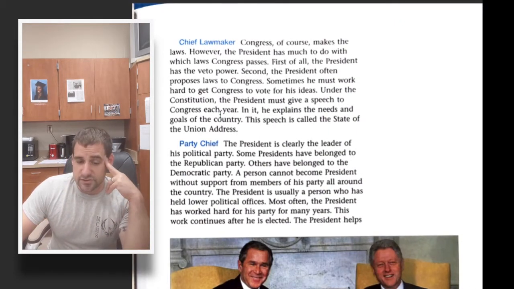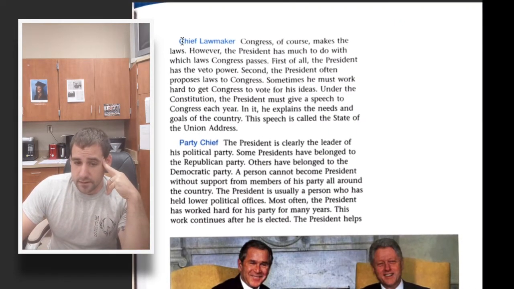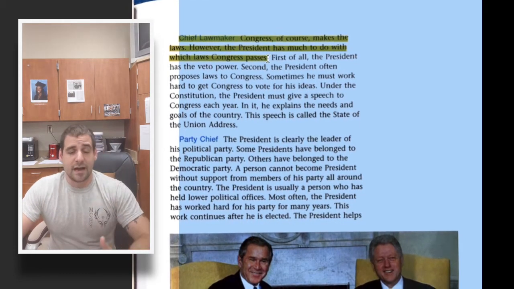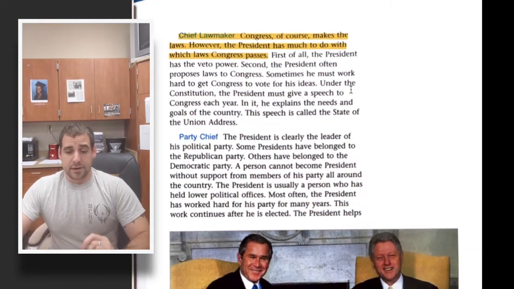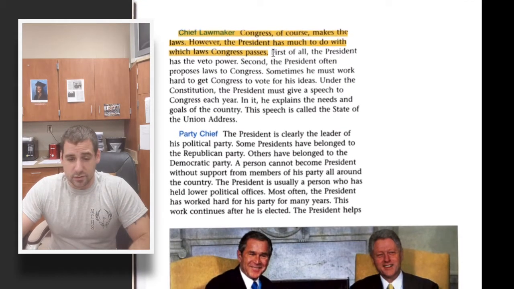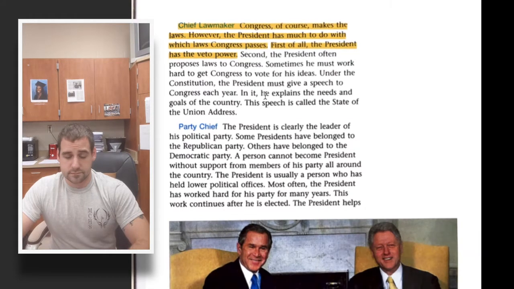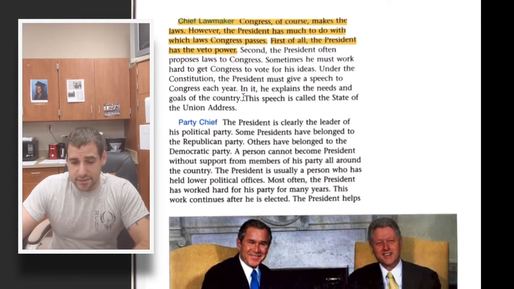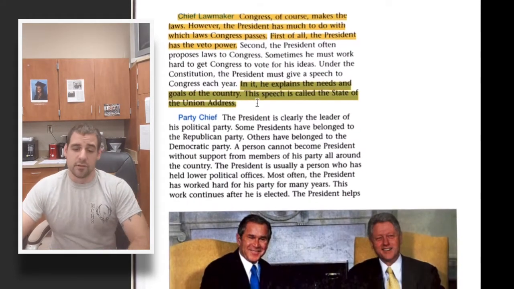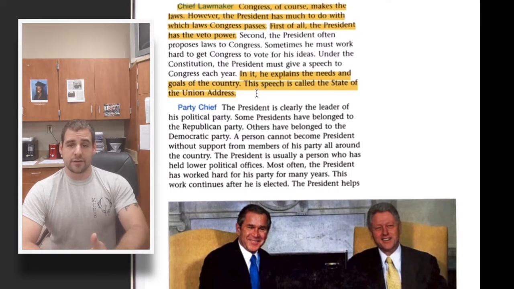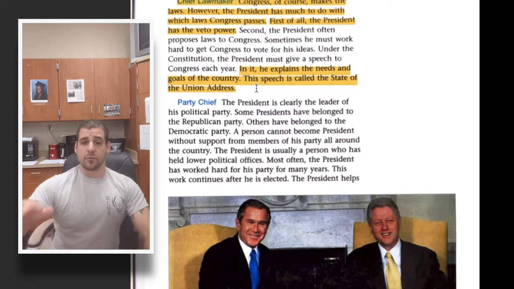The president is also chief lawmaker. So the president doesn't usually make new laws. He can do executive actions and executive orders, but the president's main responsibility when it comes to laws is to sign or veto them. He also has to give a speech every year called the State of the Union. And it's basically like he is summarizing how the year went for the country and saying what plans he has going forward for the next year.